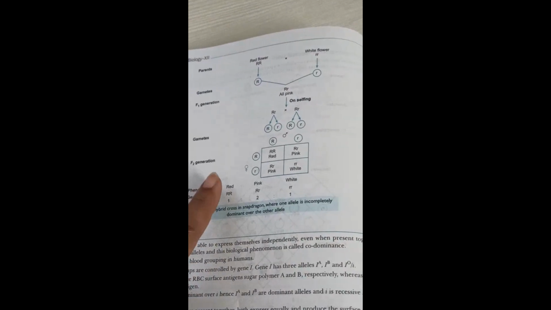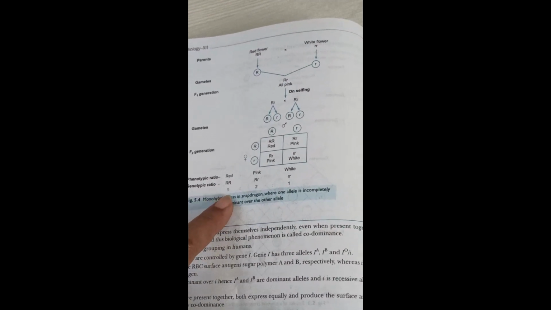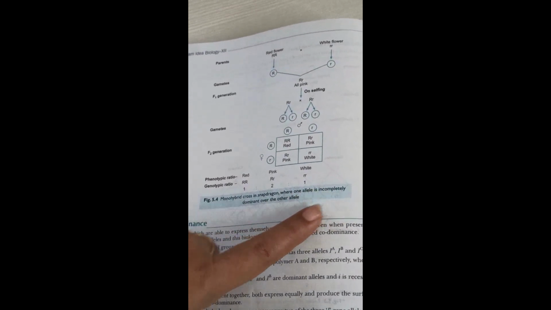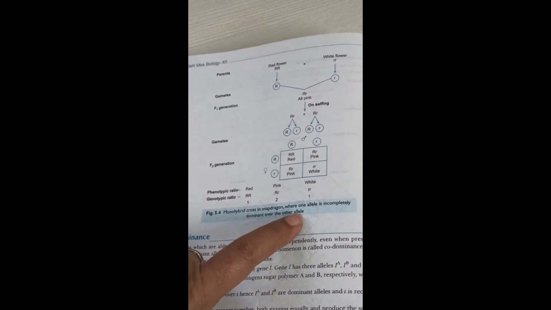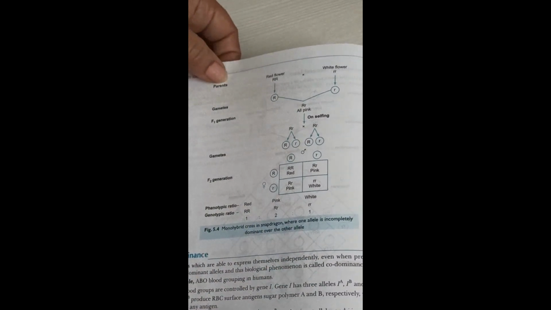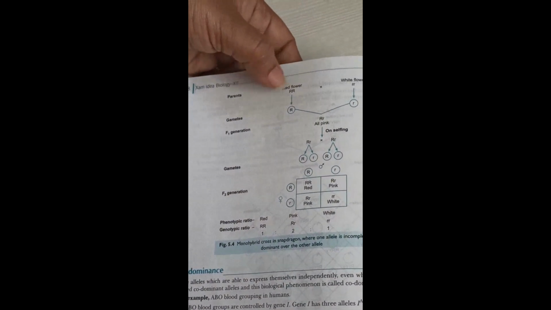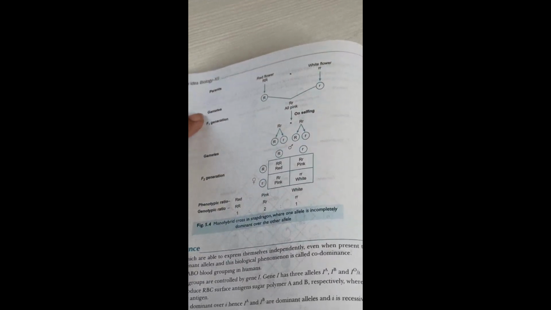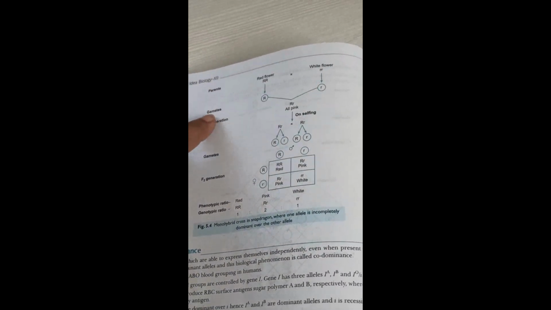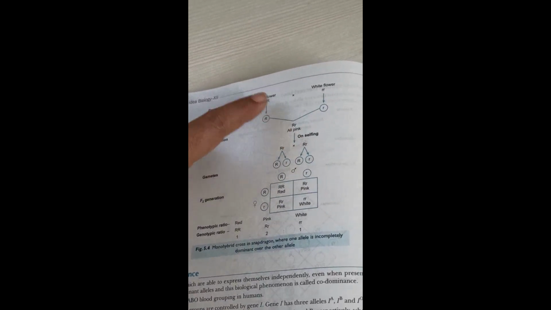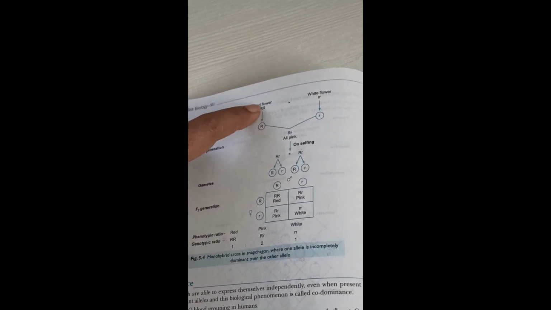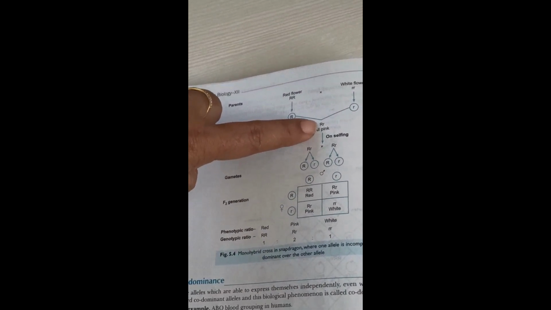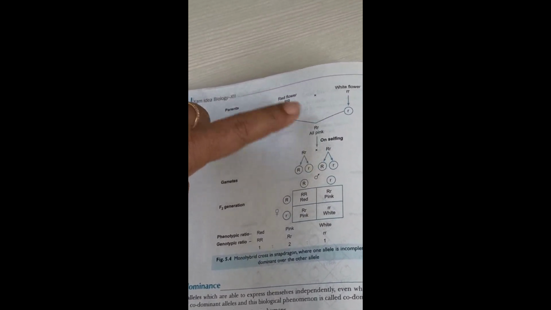So here I can explain to you, if you are doing a monohybrid cross in the 4 o'clock plant or snapdragon, where one allele is incompletely dominant over the other allele. You can see here the parents, just now I told, red flower with 2 capital R's, white flower with 2 small r's. Gametes capital R, small r. You will be getting capital R and small r, but it is not a red flower, it is all pink. Again we are taking this pink plant and we are doing self-pollination.